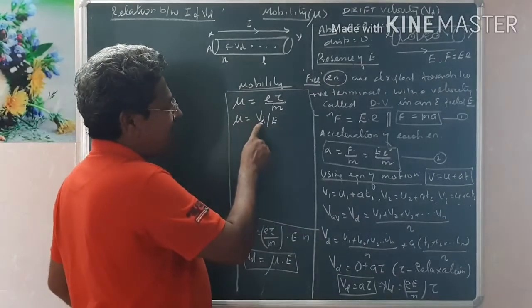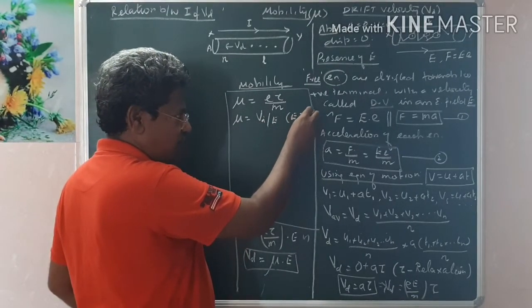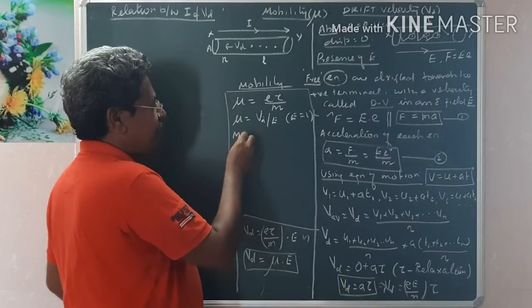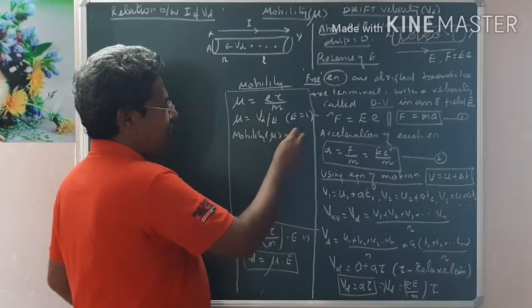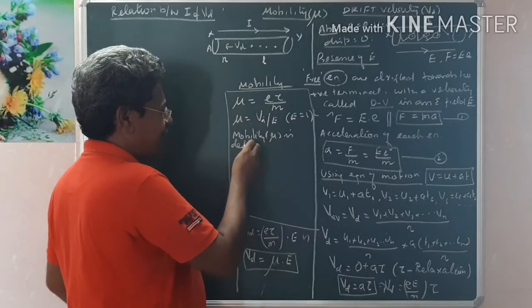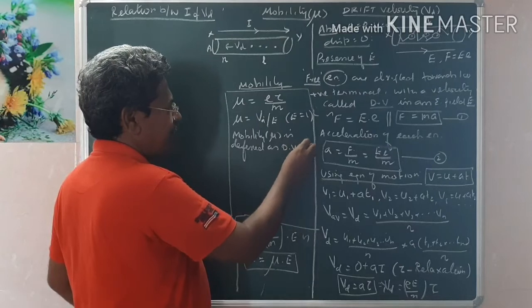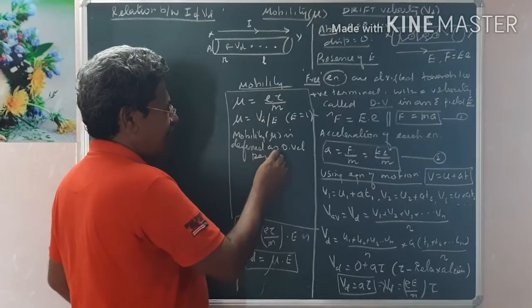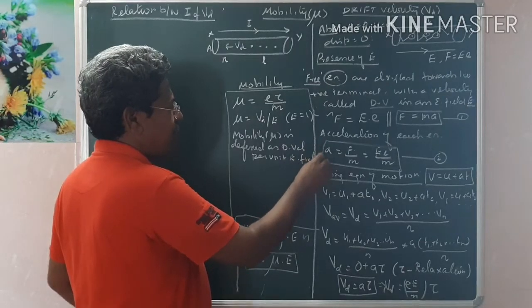Therefore, mobility is defined as drift velocity when the electric field equals 1. Suppose when I say E equal to 1, then you can say that mobility mu is defined as drift velocity per unit electric field. The only thing is that the electric field must be unity.